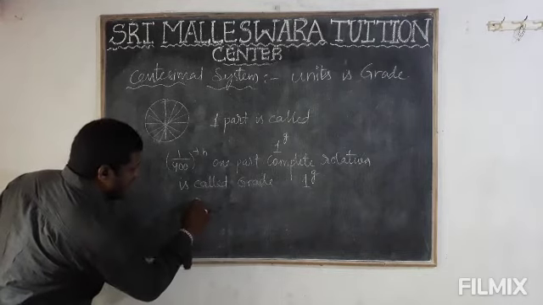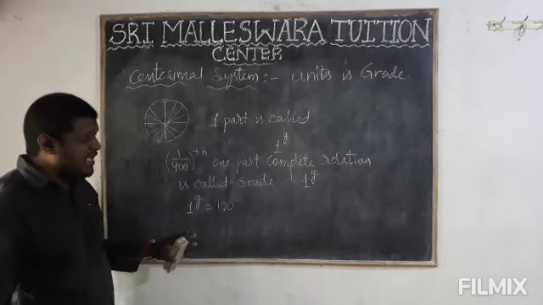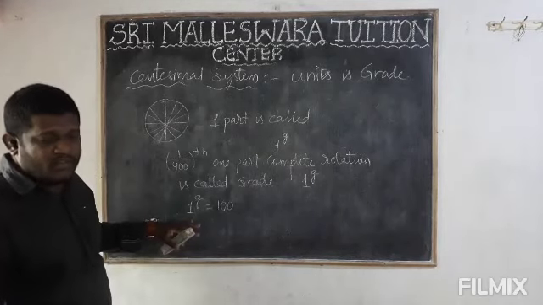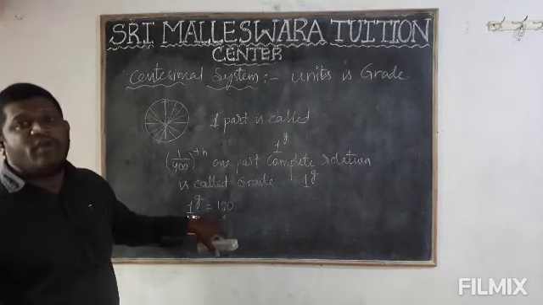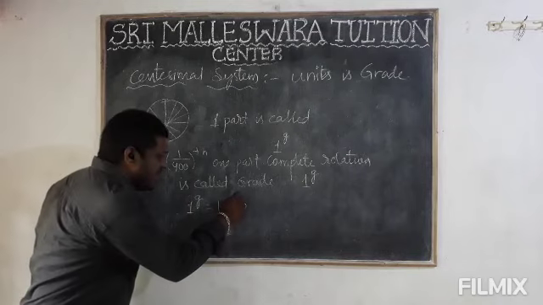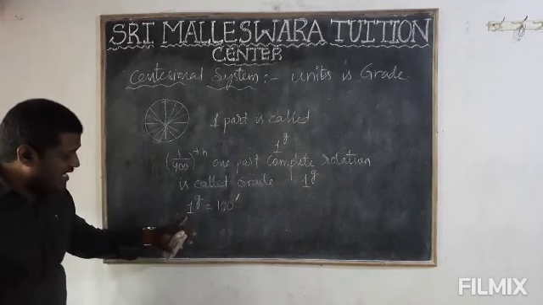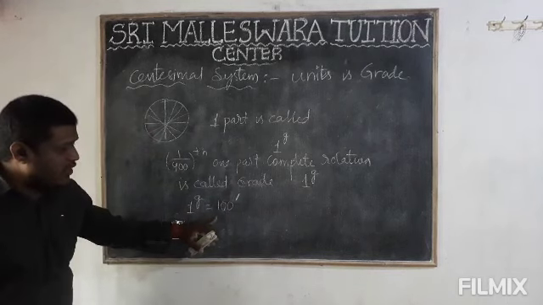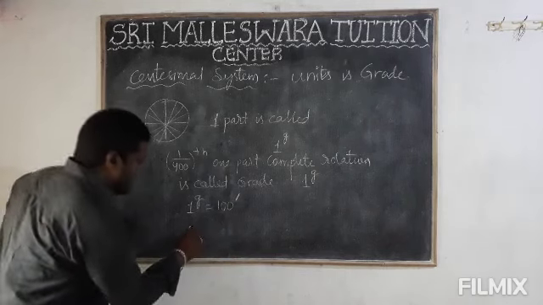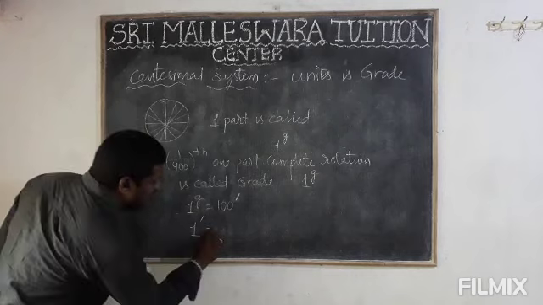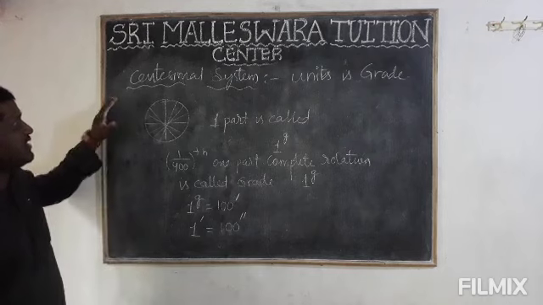Again that 1 grade, I will convert it into 100 equal parts. So one part is called 1 minute. That's why I'm writing 1 minute. We know very well, right? 1 hyphen means it is called a minute. So 1 grade converted to 100 equal parts, one part is called 1 minute. Again 1 minute I will convert into 100 equal parts. So you can get 100 seconds. This is the centesimal system.